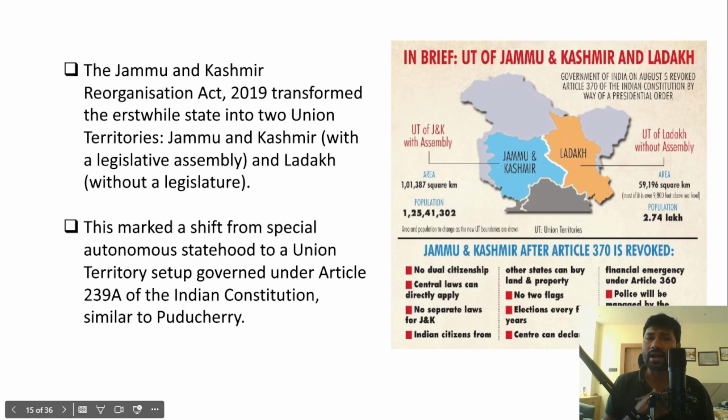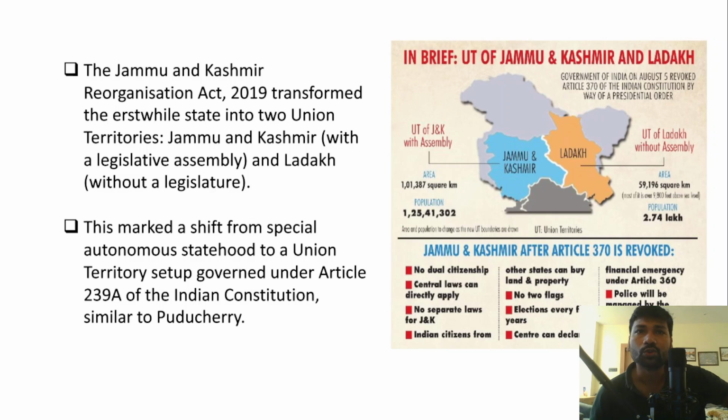As I have already explained, this Act transformed the erstwhile state of Jammu and Kashmir into two union territories: the Union Territory of Ladakh without a legislature, and the Union Territory of Jammu and Kashmir with a legislature. This marked a shift from the special statehood enjoyed by Jammu and Kashmir under Article 370 of the Indian Constitution to a union territory set up under Article 239A of the Indian Constitution, much more similar to Puducherry. Right? So I hope it is clear for you.